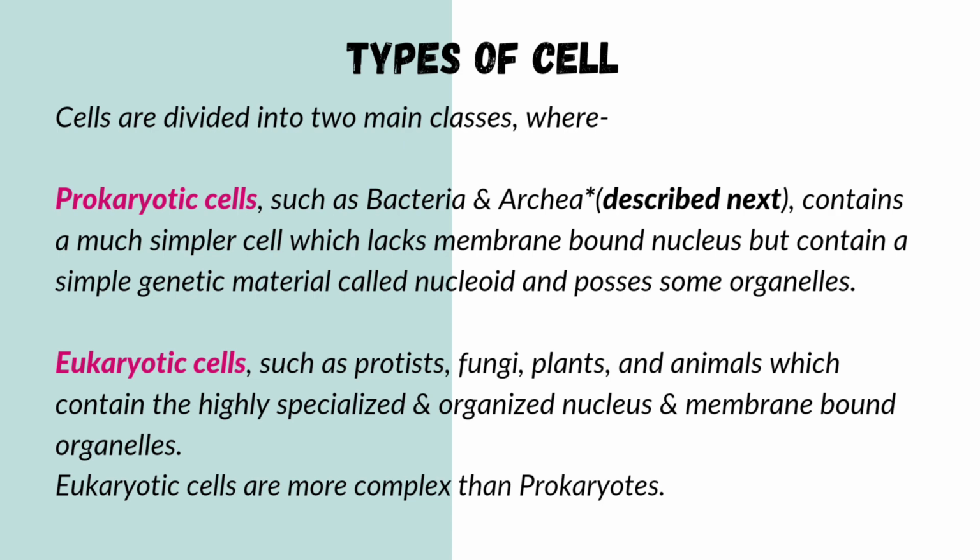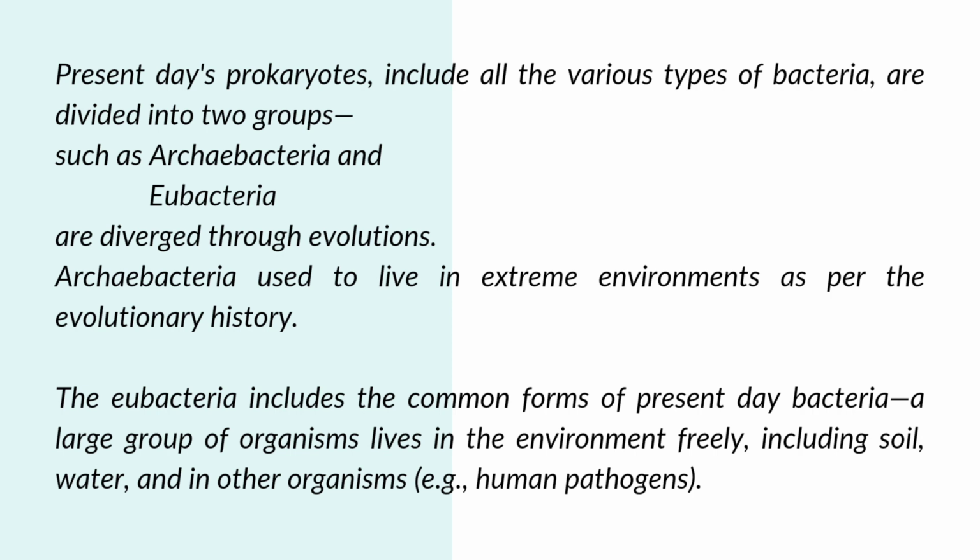Present-day prokaryotes include all the various types of bacteria, divided into two groups, archaebacteria and eubacteria, which diverged through evolution. Archaebacteria used to live in extreme environments as per the evolutionary history. The eubacteria include the common forms of present-day bacteria. A large group of organisms lives freely in the environment, including soils, waters, and the inside of other organisms.